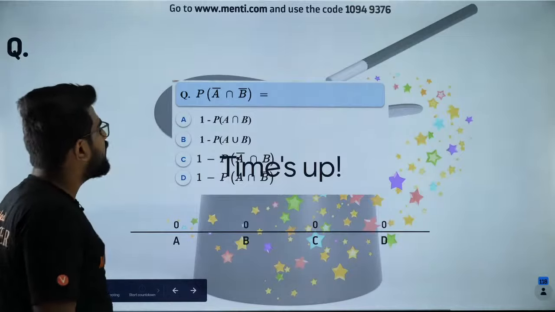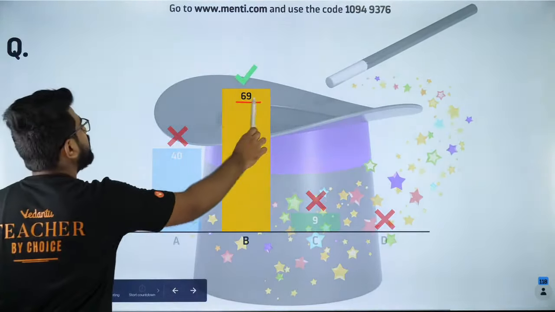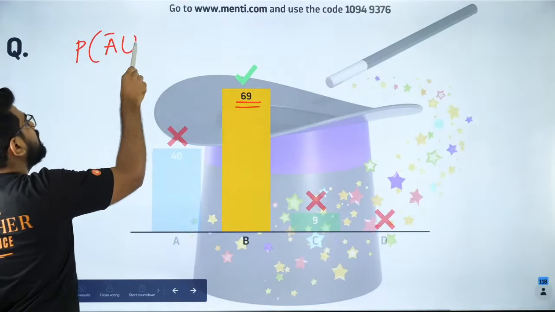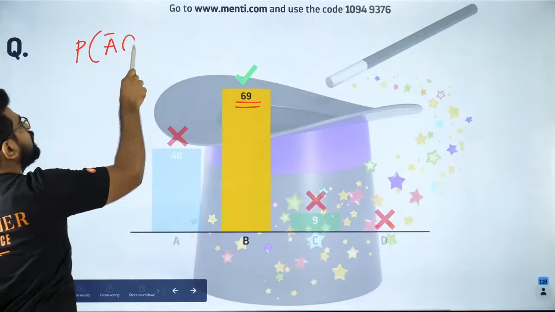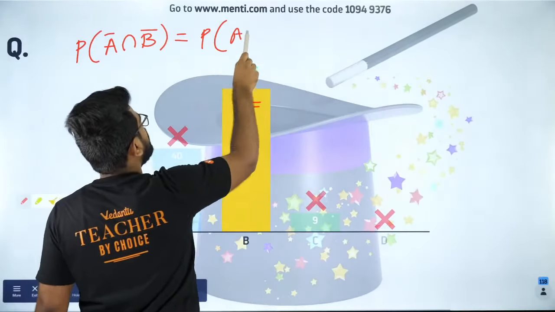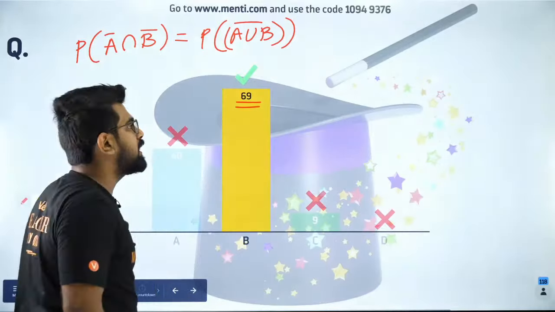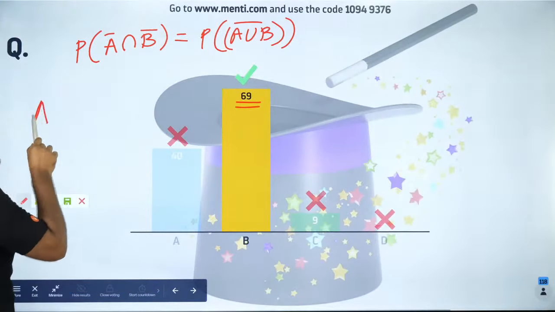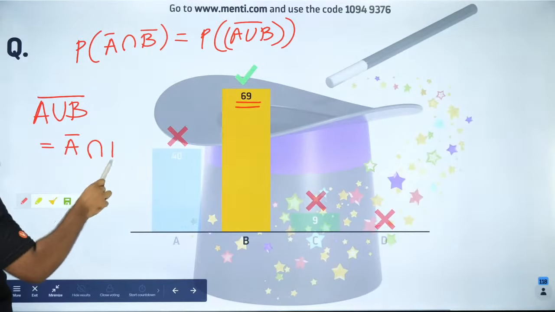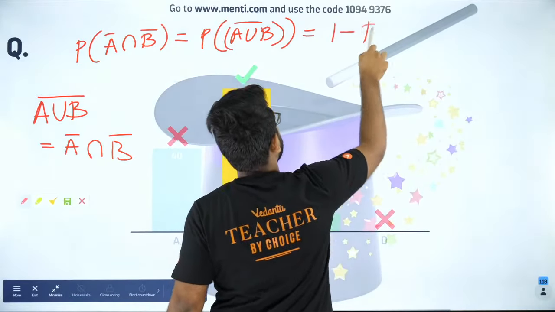This is a nice question. Let me see how many of you got it correct. Okay, a lot of people have got it correct, 69 people. So what is the question? It is nothing but P of A complement intersection B complement. So my dear students, can I write this as P of A union B the whole complement? Is that okay? Because guys, I hope you know De Morgan's laws. A union B the whole complement is equal to A complement intersection B complement. Very simple. So therefore, this is equal to 1 minus P of A union B.